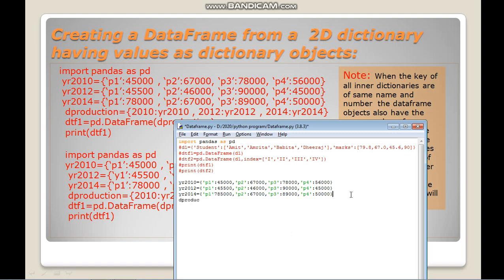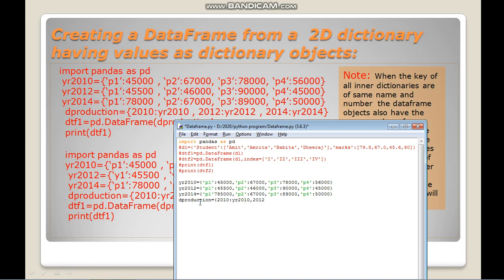Then I am creating an outer dictionary using the values of this inner dictionary. So these are the key values I am using here, and the values of these keys are the inner dictionaries.